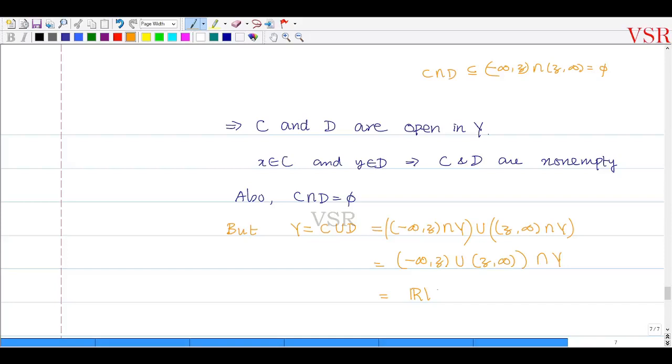I have taken only z out of R, intersection with Y. That is equal to Y.